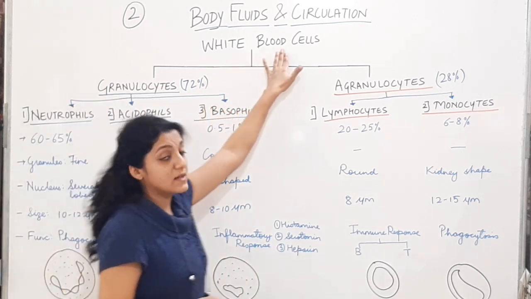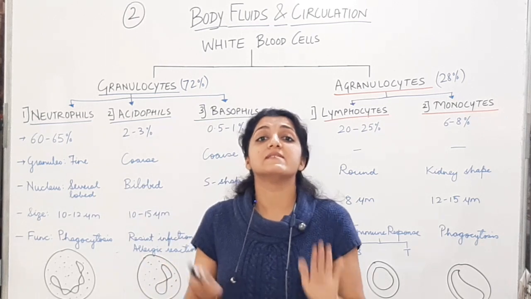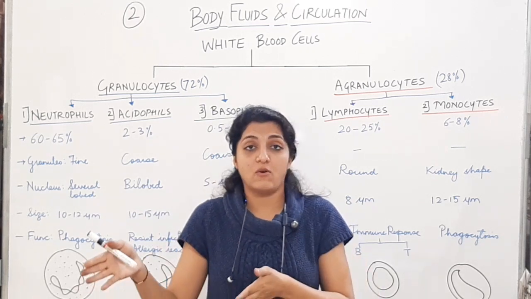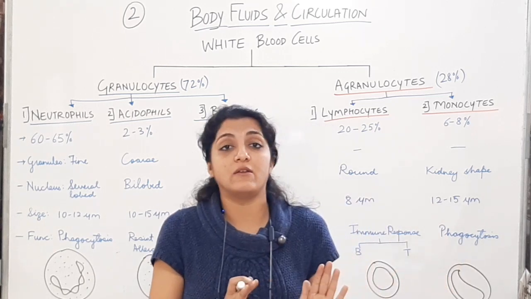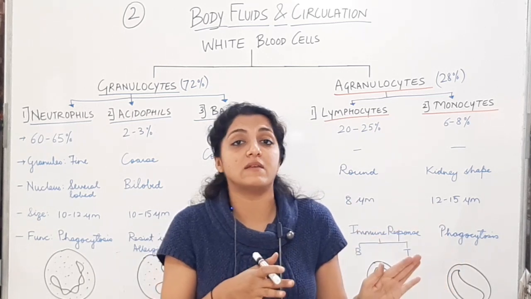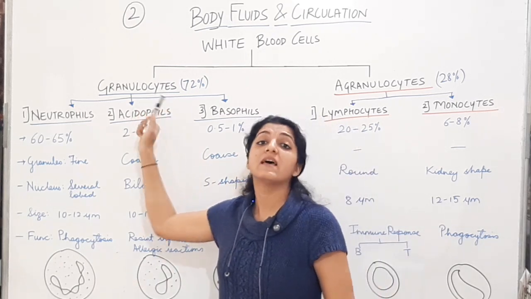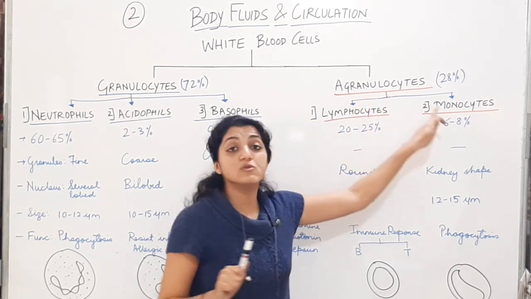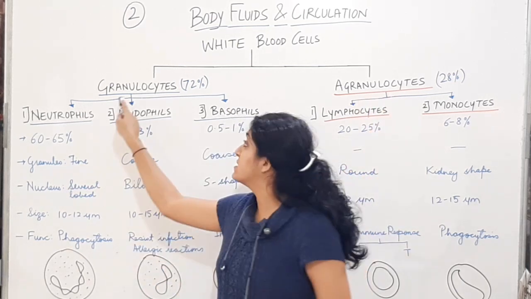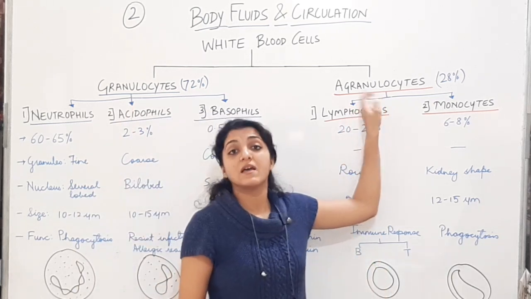We have seen white blood cells, which we also call leukocytes. The WBCs can have granular cytoplasm, or the cytoplasm can be absent of granules. If the granules are present, they are called granulocytes. If the granules are absent, they are called agranulocytes.